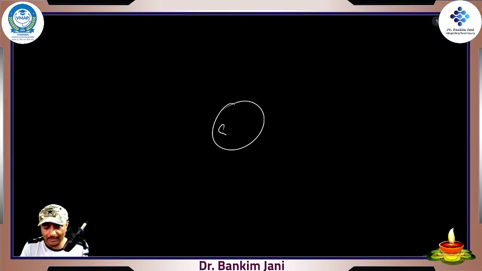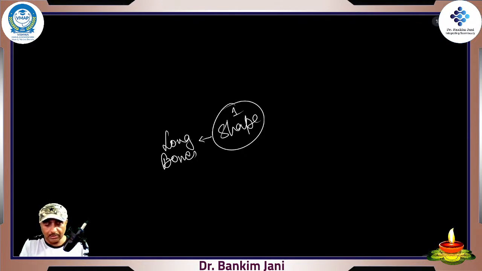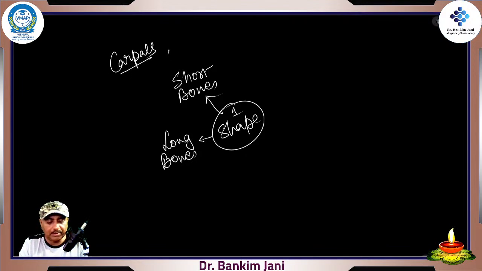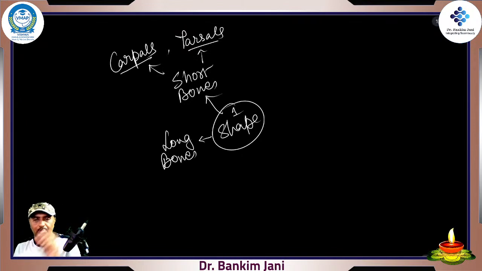If we do the brain map of this, we talked about long bones. If we are talking about long bones, there have to be short bones. All these short bones are like the carpals, all those very small bones. So our carpals, then the tarsals, relatively small bones, right?